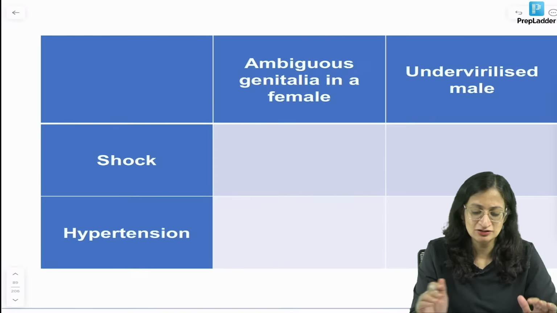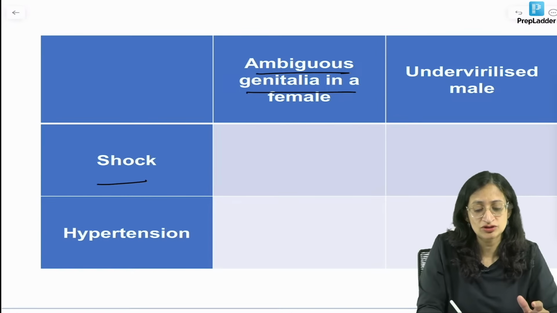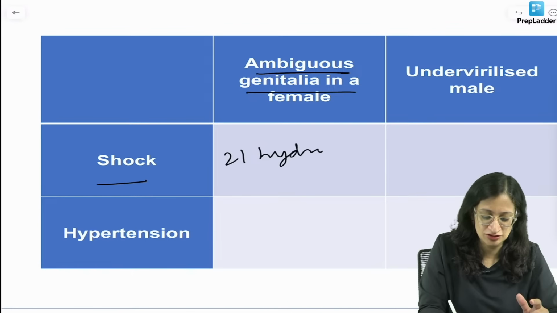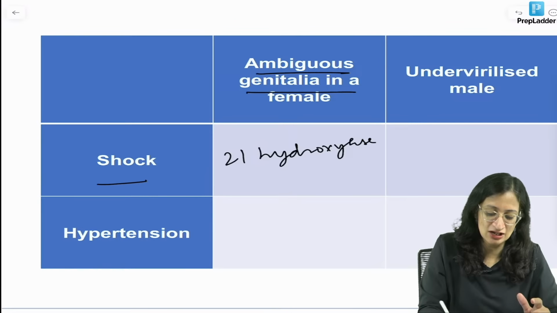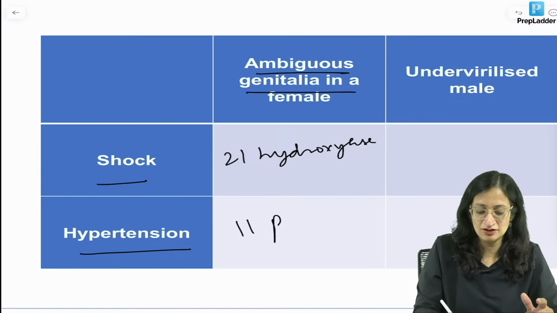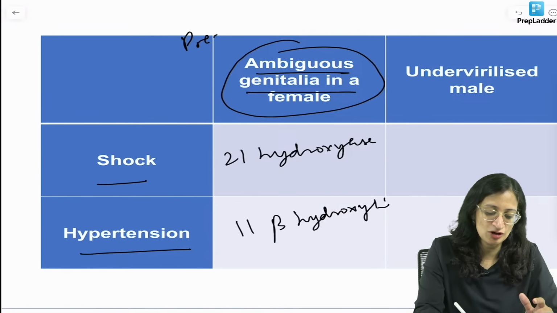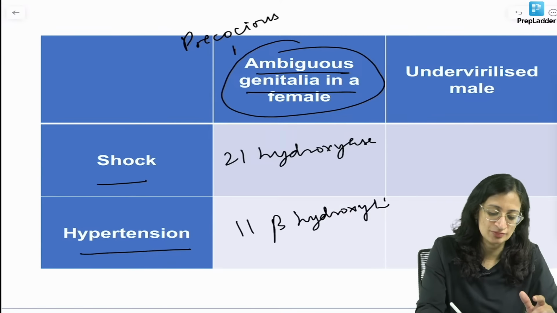So, let us summarize. Ambiguous genitalia in a female with shock, you think of 21-hydroxylase deficiency. Okay, ambiguous genitalia in a female with hypertension, we think of 11-beta-hydroxylase deficiency. And in a male, of course, it will not cause ambiguous genitalia. In a male, it will be precocious puberty when the male grows up. Okay.